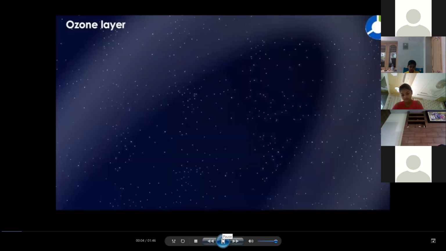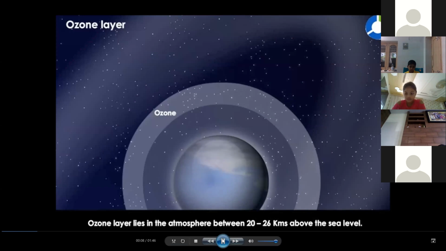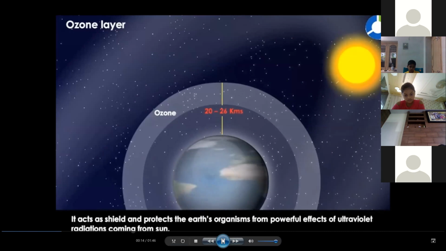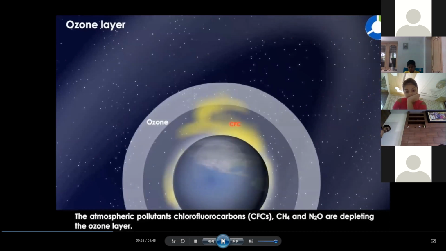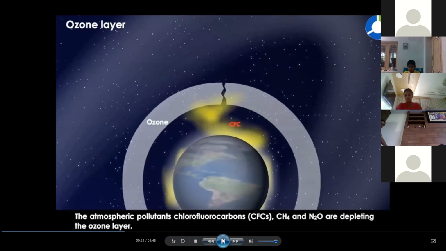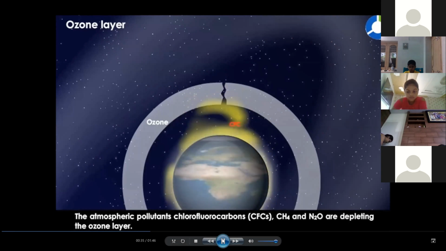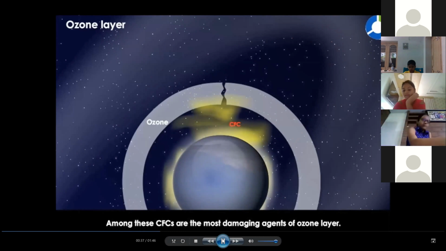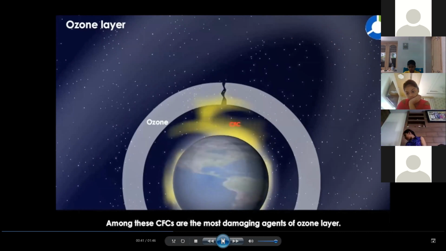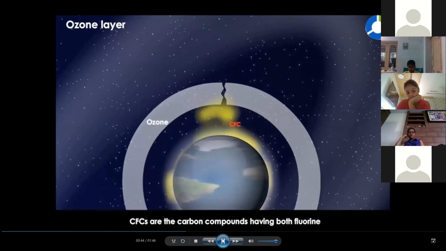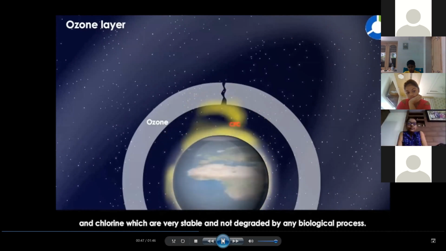Ozone layer. Ozone layer lies in the atmosphere between 20 to 26 kilometers above sea level. It acts as a shield and protects the Earth's organisms from the powerful effects of ultraviolet radiations coming from the sun. The atmospheric pollutants, chlorofluorocarbons, CFCs, methane, CH4, and nitrogen oxides, N2O, are depleting the ozone layer. Among these, CFCs are the most damaging agents of ozone layer. CFCs are carbon compounds having both fluorine and chlorine.